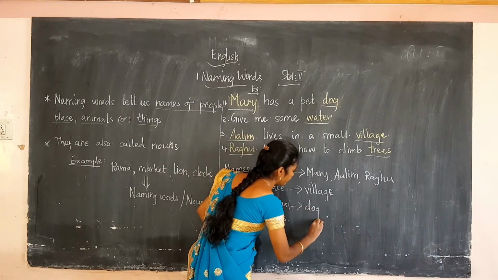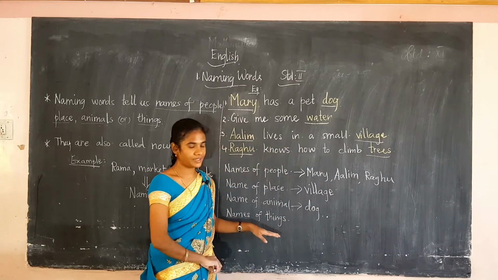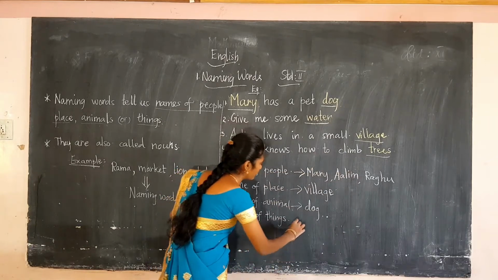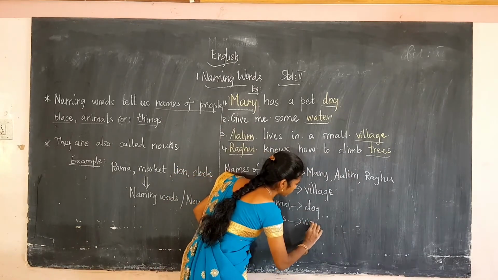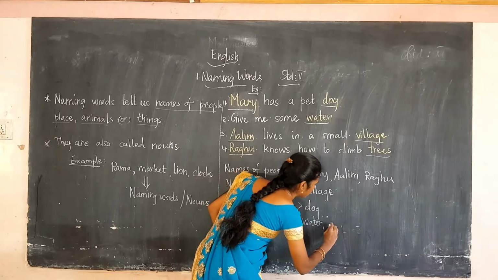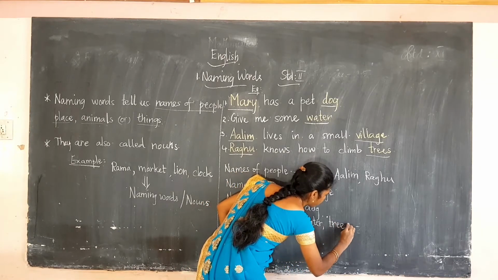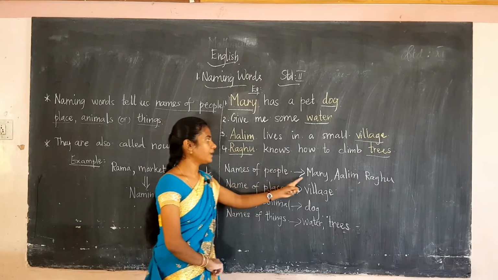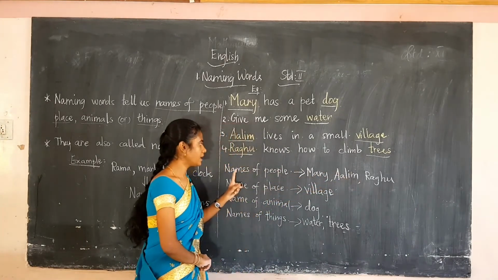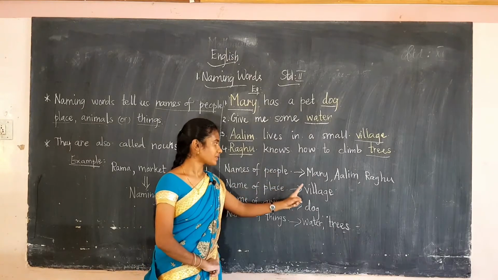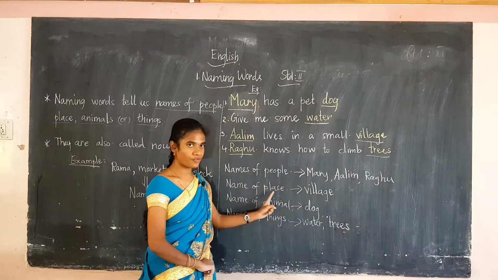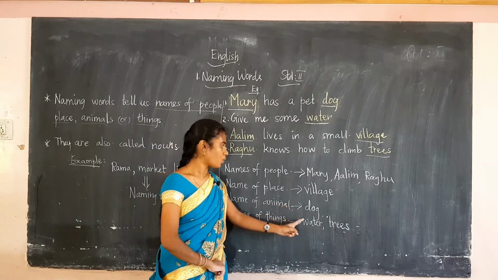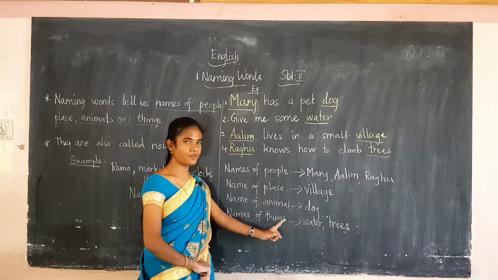Then next, name of thing. Water and trees are the names of things. So Mary, Alim, Raghu are the names of people. Village is the name of a place. Dog is the name of an animal. Water, trees are the names of things.